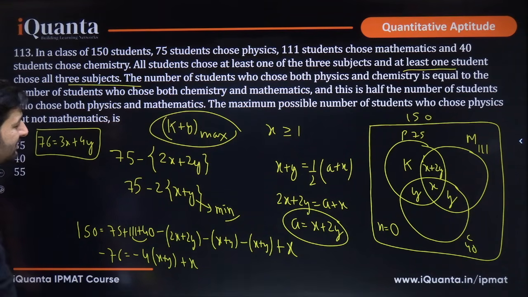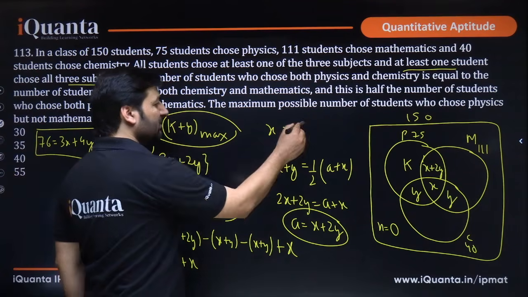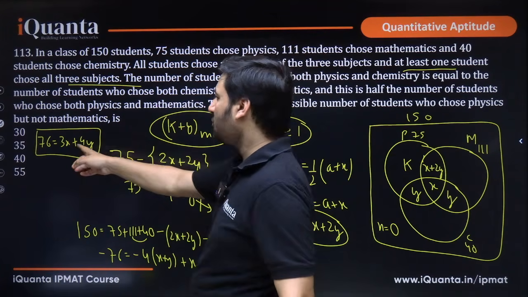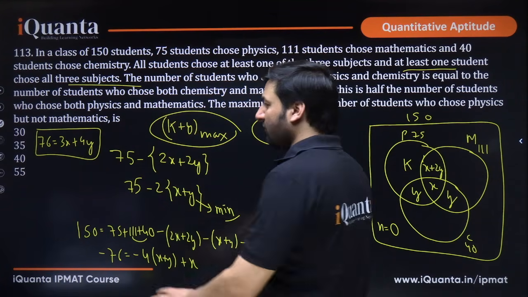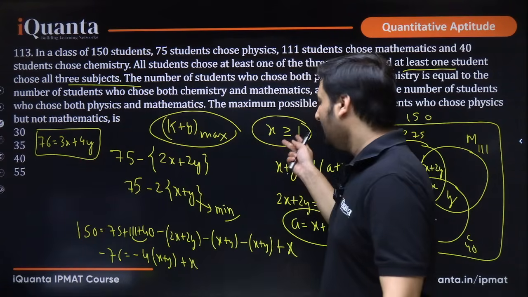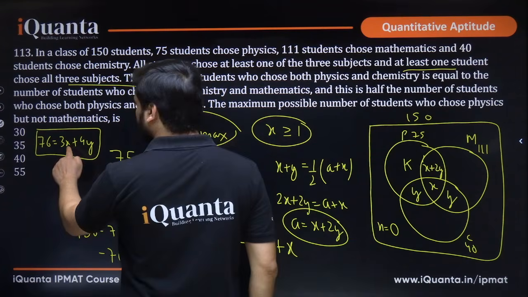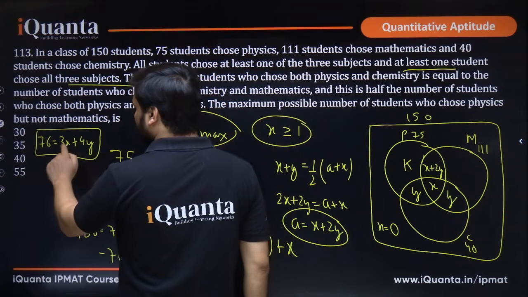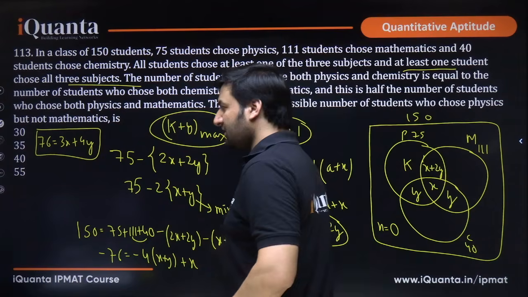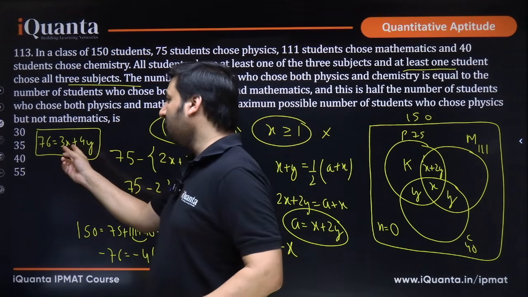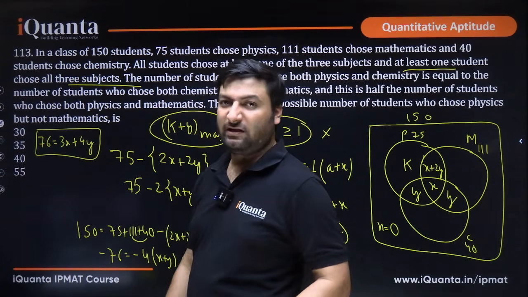Now the thing is, there was a clue given to us that those students who choose all 3 subjects are at least 1. So the value of x should be at least 1 in this equation, and we should be able to get 2 values of x and y such that their sum is 76 and x is greater than or equal to 1. Can you put x equal to 1 over here? If you put x equal to 1, it becomes 73 equal to 4y. Y will not be an integer, so x equal to 1 will not work. That means we'll have to increase the value of x. If you put x equal to 2, this becomes 70 equal to 4y. Y will not be an integer.